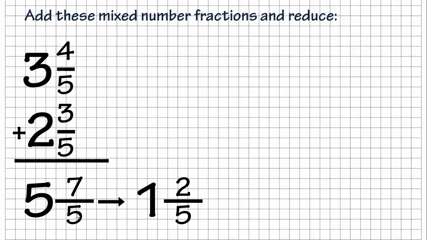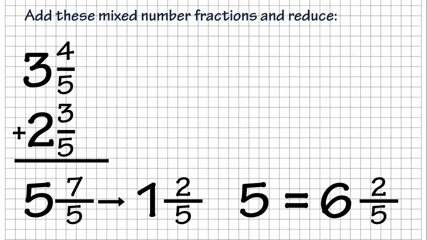So that's 1 and 2/5, which we're going to add to the 5. We add that to the 5, and that's going to give us 6, because 1 and 5 is 6, and then the 2/5 just carries over. So to add mixed numbers with fractions, it's not any harder. It's not any different. You just have to make sure they have a common denominator, then add the fraction, add the whole number, and if it's improper, make sure you add whatever the improper fraction is to the whole number at the end. All right.